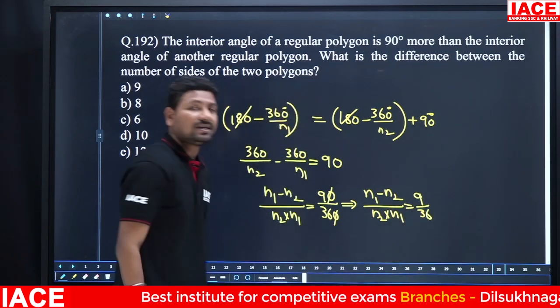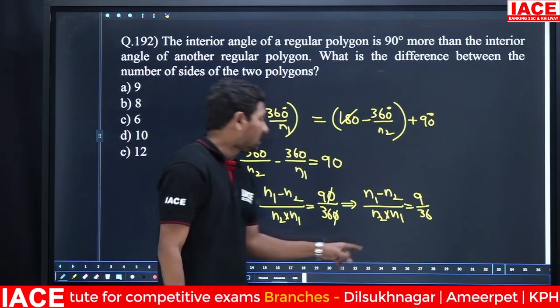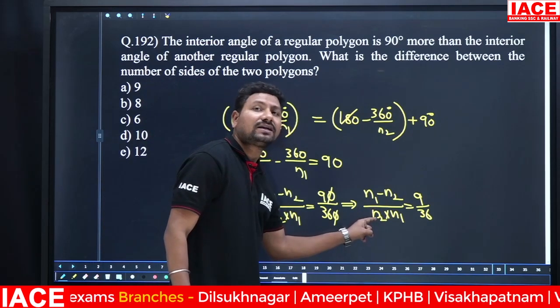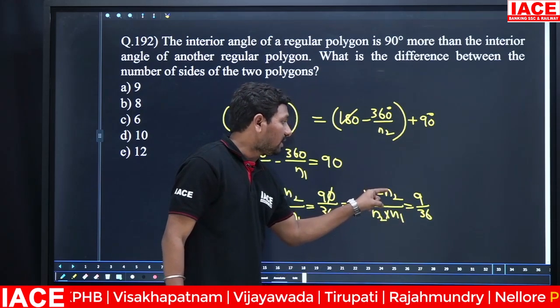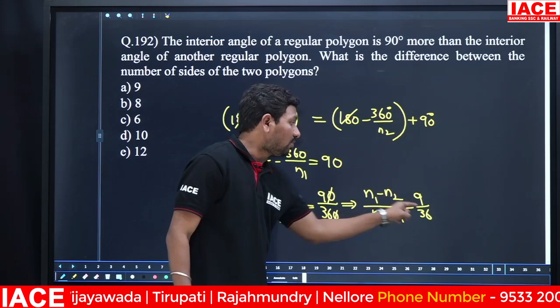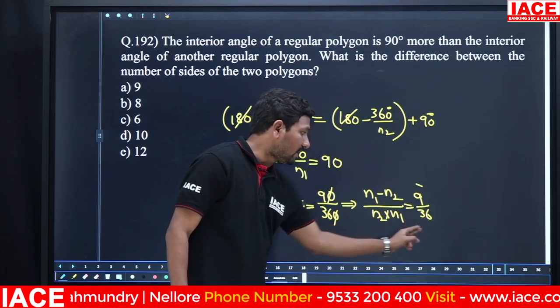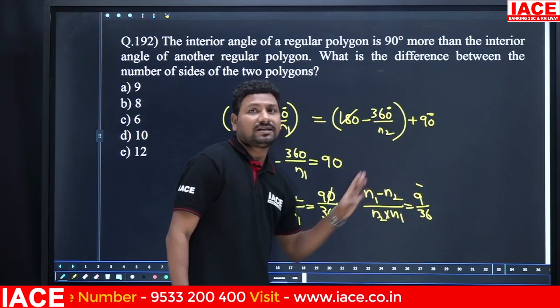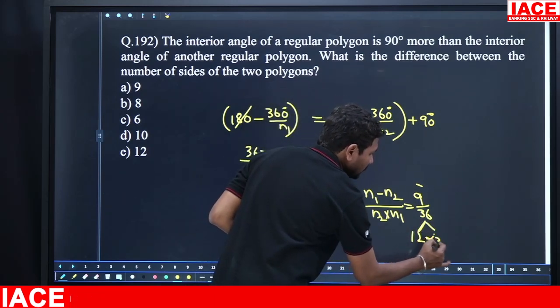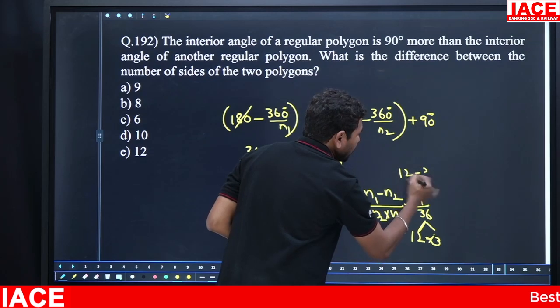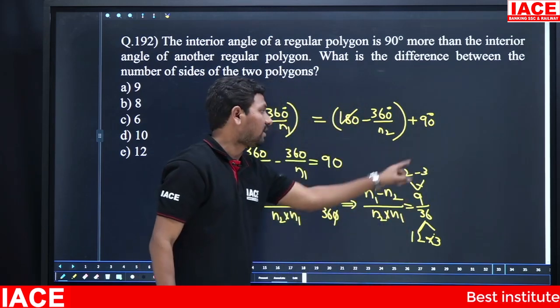finally, what is the value we get? 36. There are two polygons. The first polygon sides and second polygon sides, both multiplied, is 36. And first polygon to second polygon sides difference is how much? 9. Okay, both multiplied is 36, both subtracted is 9. What is the suitable number? We have a suitable number: 12 into 3, and next one 12 minus 3. First polygon is 12 sides, second polygon is 3.